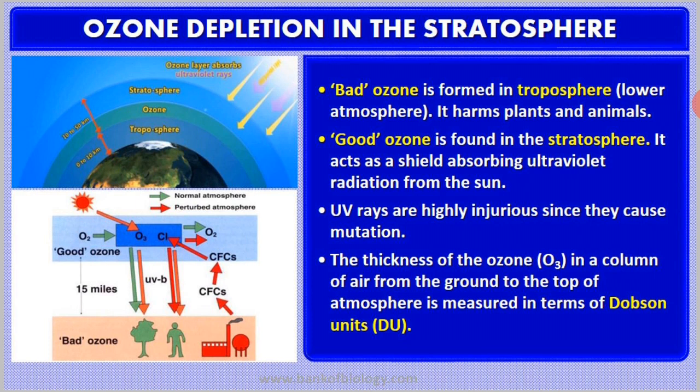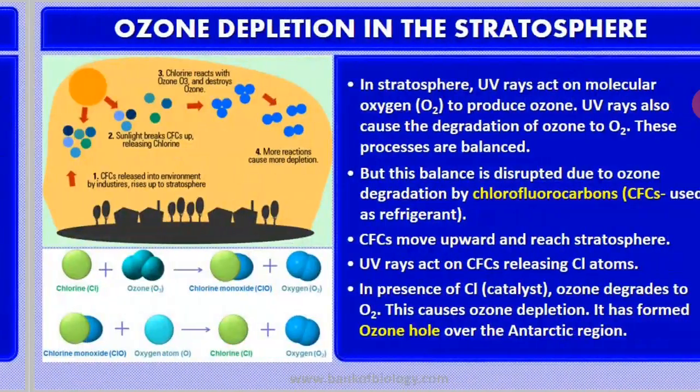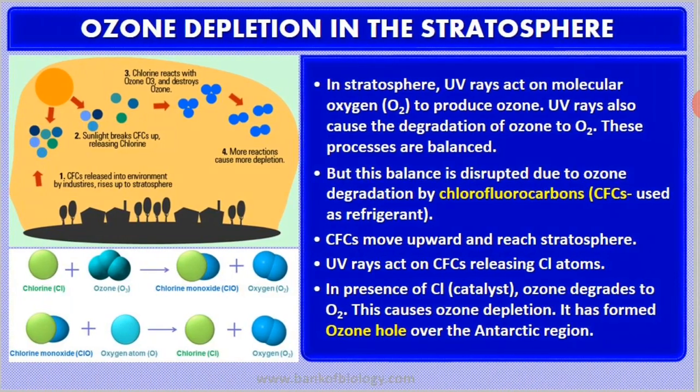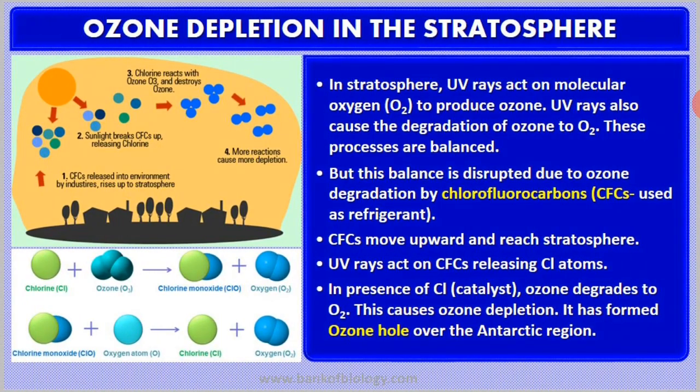Remember this. Then you may ask me how ozone gas is formed, or where exactly it is present. As I already told you, ozone gas is present in the atmosphere, and it is continuously formed by the action of ultraviolet radiation on molecular oxygen.